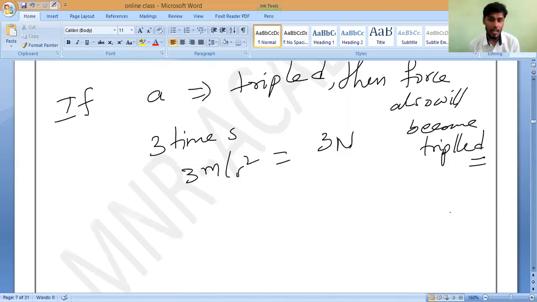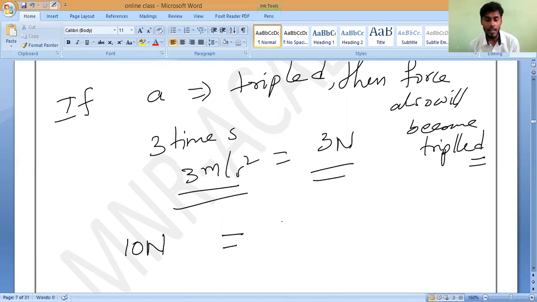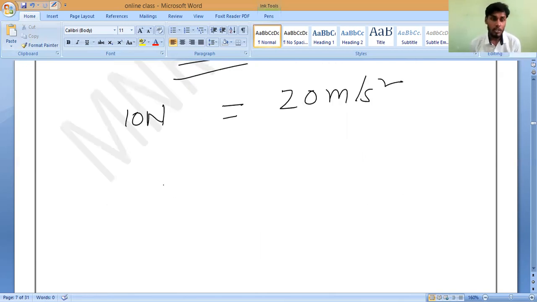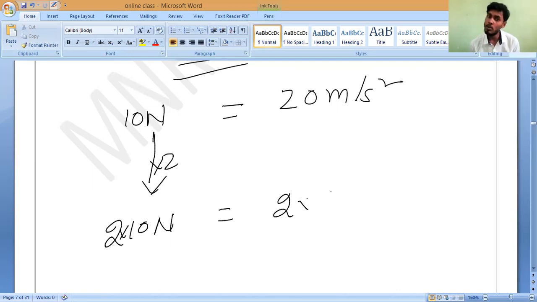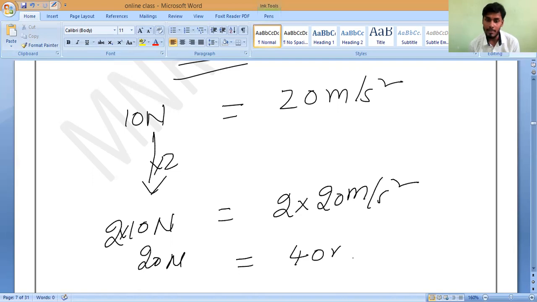Don't think that always this value is constant. For example, I am applying 10 Newton of force, which is creating an acceleration of 20 meter per second square. Now, if force becomes double, 2 times, meaning 2 into 10 Newtons, then what about the acceleration? Acceleration also will become 2 times, which is 40 meter per second square. Do you understand? Yes, sir.